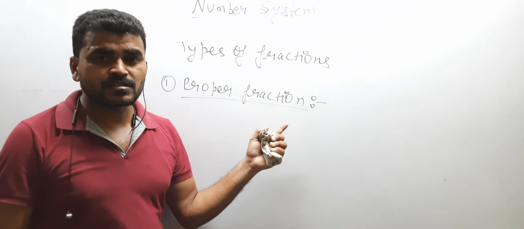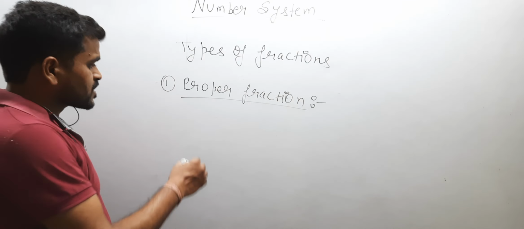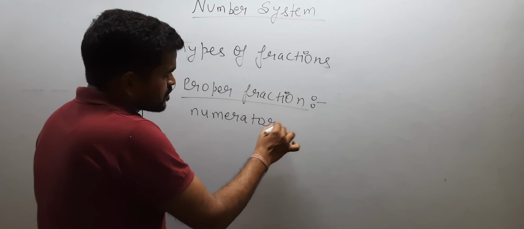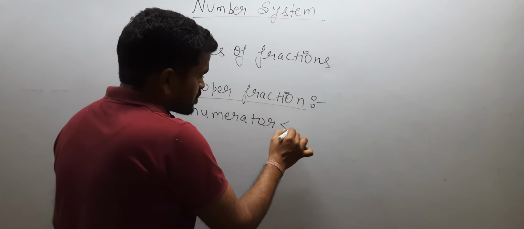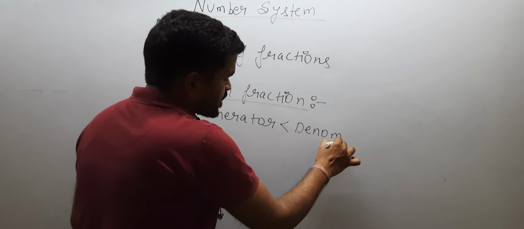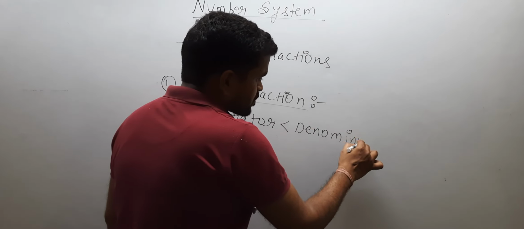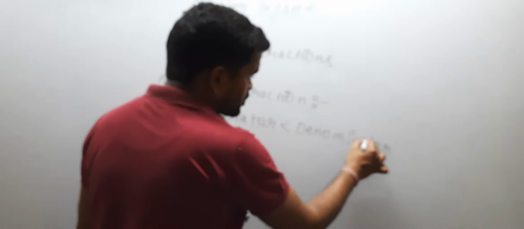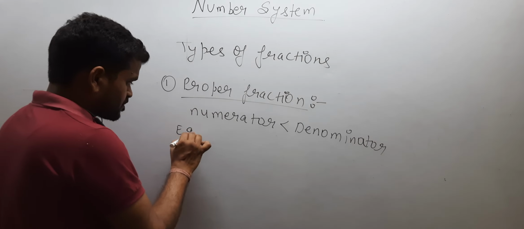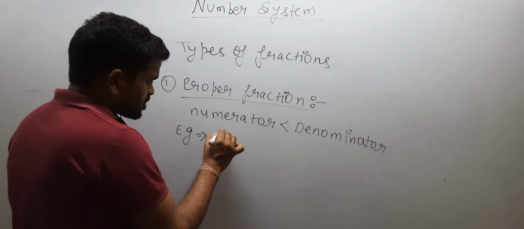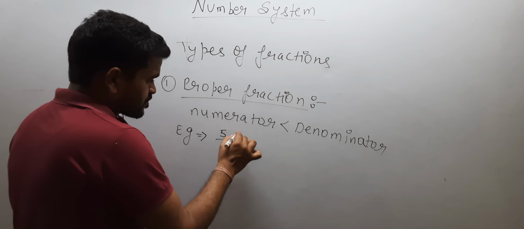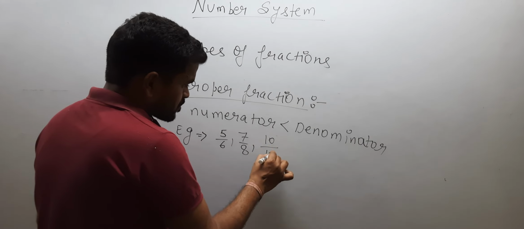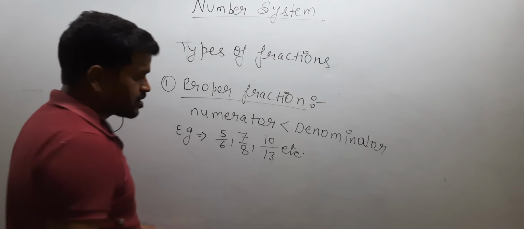As I have told you, fraction equals numerator upon denominator. In a proper fraction, the value of numerator is less than denominator, or you can say the value of denominator is greater than numerator. For example, 5 upon 6, 7 upon 8, 10 upon 13. So this is the proper fraction.